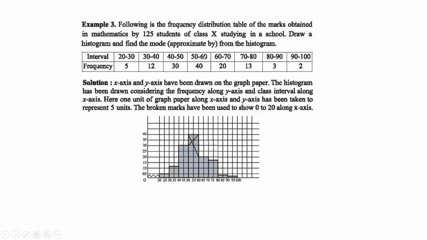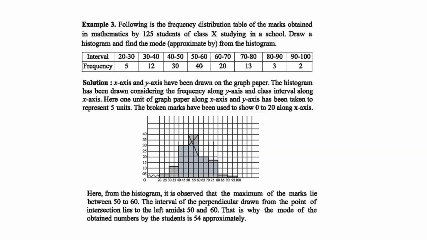So the maximum is 50 to 60, that is 40. If you want to find the mode, it will be this point. Approximately in a similar way, this point is the mode. From the histogram, it is observed that the maximum of the marks lie between 50 to 60. The point of the perpendicular drawn from the point of intersection lies to the left amidst 50 to 60. That is why the mode of the marks obtained by the students is approximately 54.